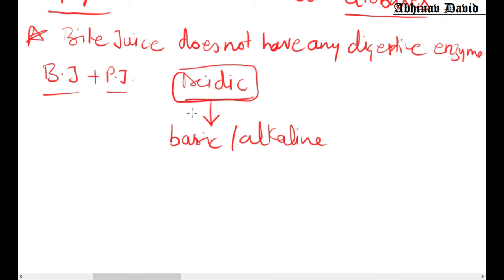So this change of the medium is done by these two juices. Bile juice along with pancreatic juice helps in changing the medium of the food from acidic to basic. Always remember that. Why is the medium changed? I told you, if you have seen my video clip properly, enzymes are medium sensitive.